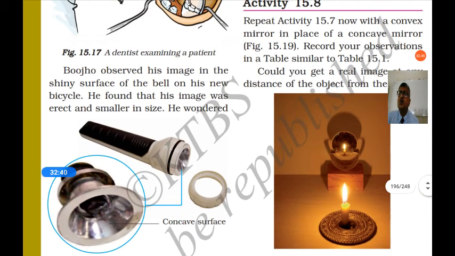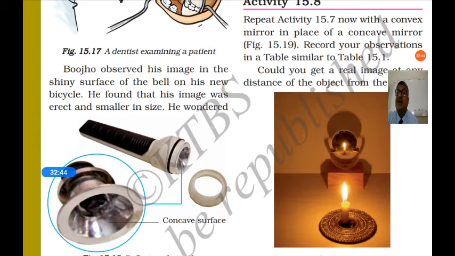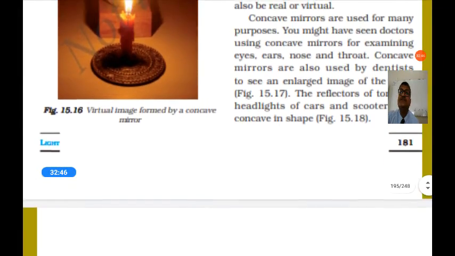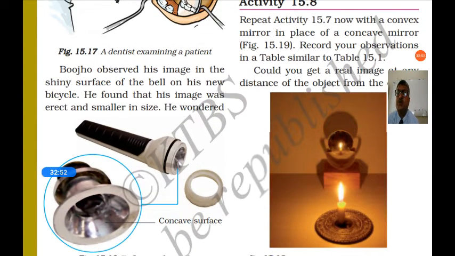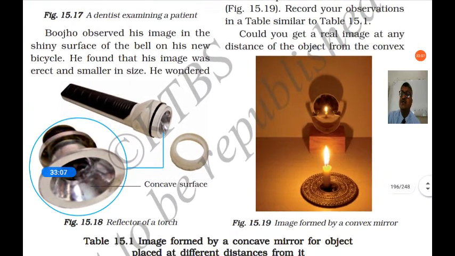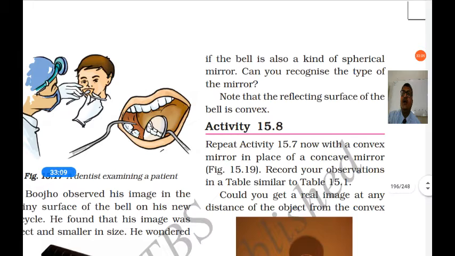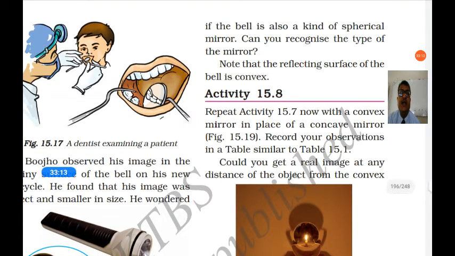Bujo observed his image in the shiny surface of the bell on his new bicycle. The bell is made of a steel plate. Is it concave or convex in appearance? He found that the image was erect and smaller in size. He wondered if the bell is also a kind of spherical mirror. Can you recognize the type of mirror? It is convex. The reflecting surface of the bell is a convex mirror.